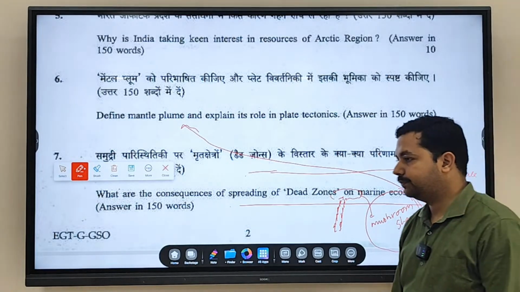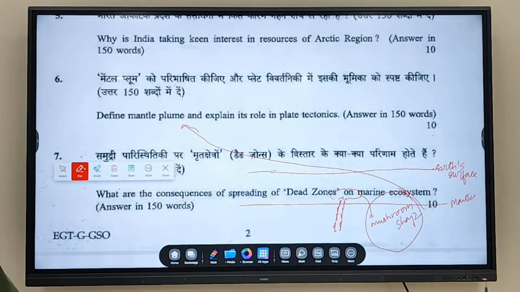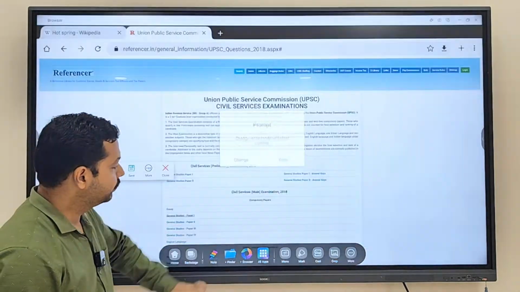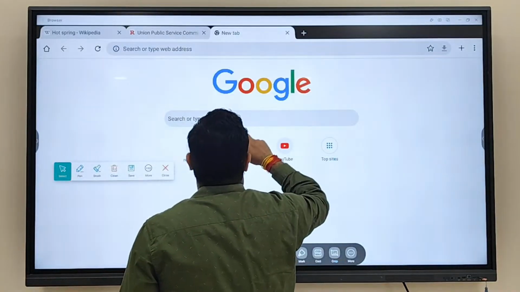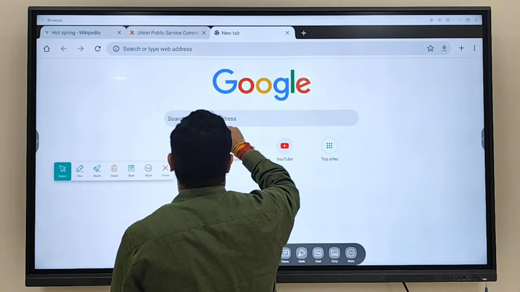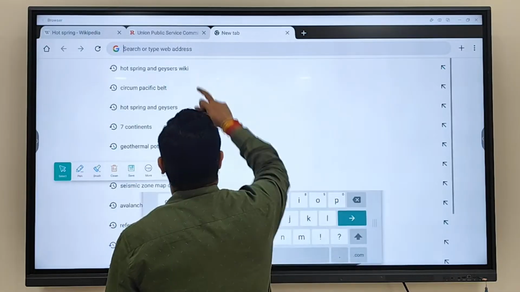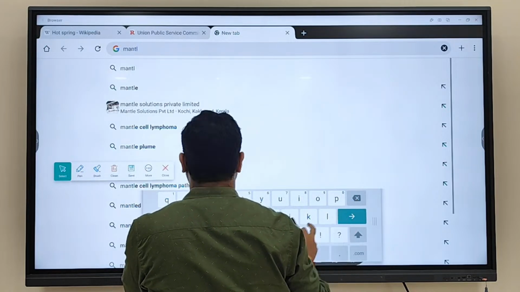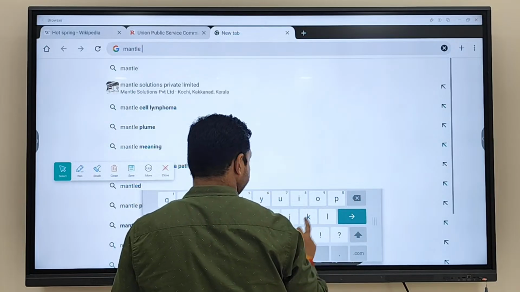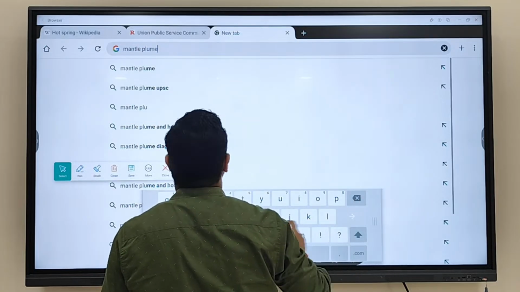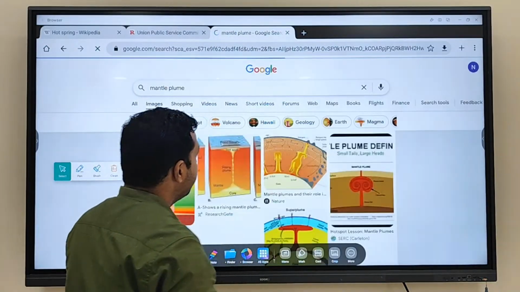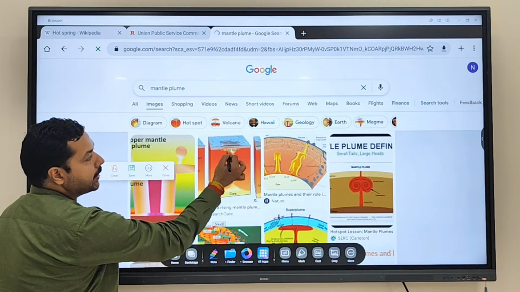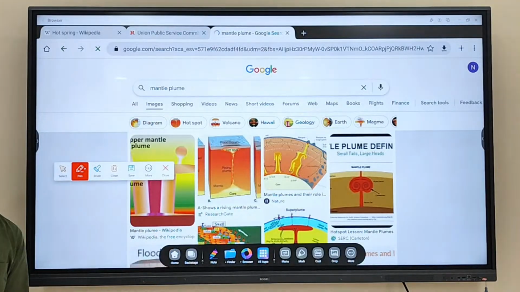Fine. If you see the figures of a mantle plume, these are rising like this and then spreading, in a mushroom shape.